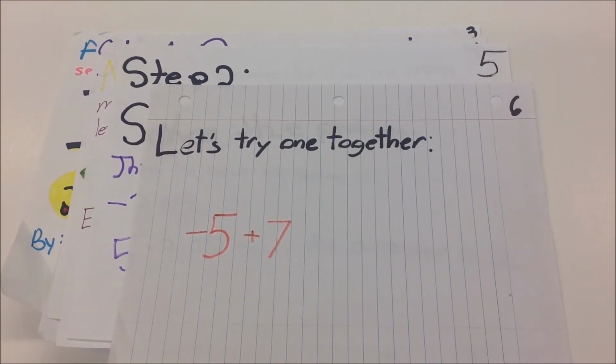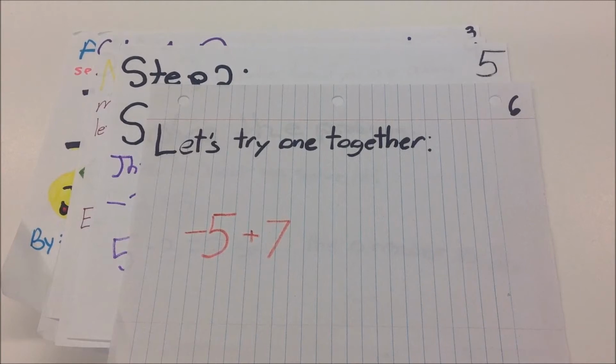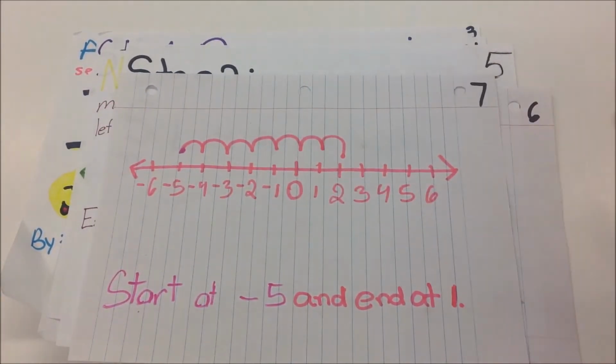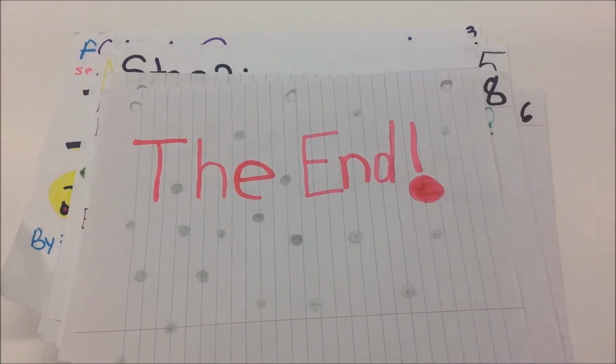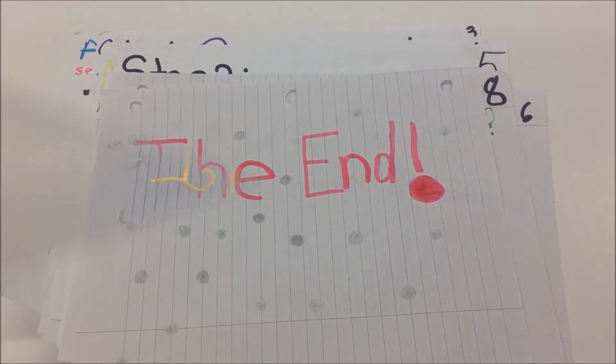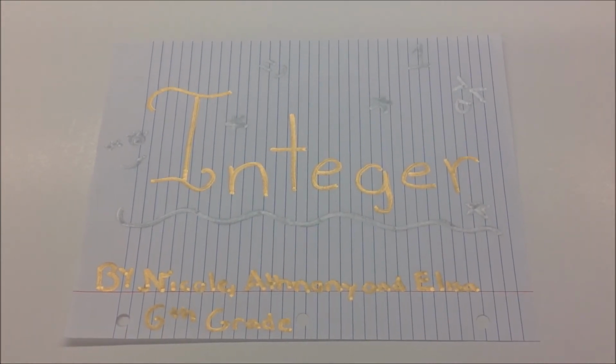Let's try one together. -5 plus 7. Start at -5 and end at 2. Did you find the answer? The answer is 2. The end. Integers. By Nicole, Anthony, and Elisa.